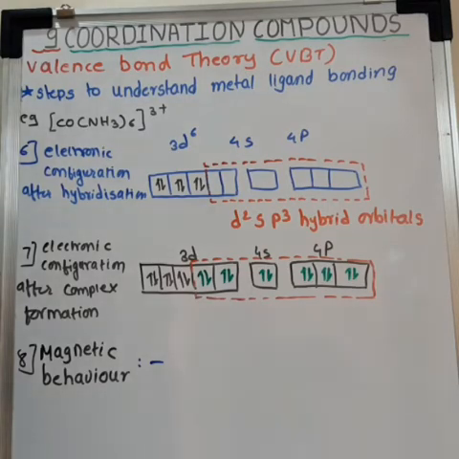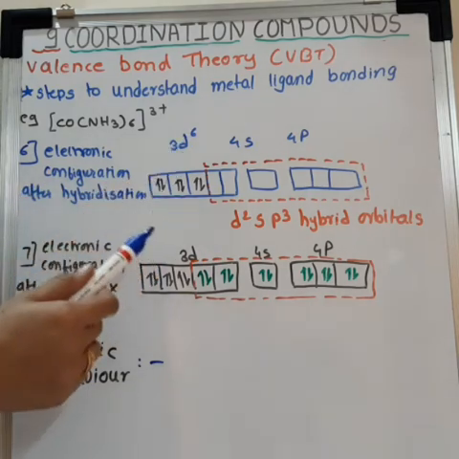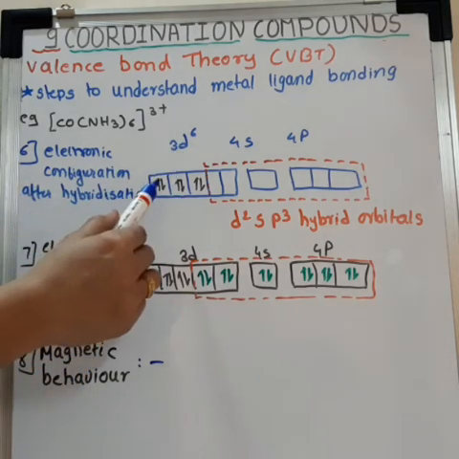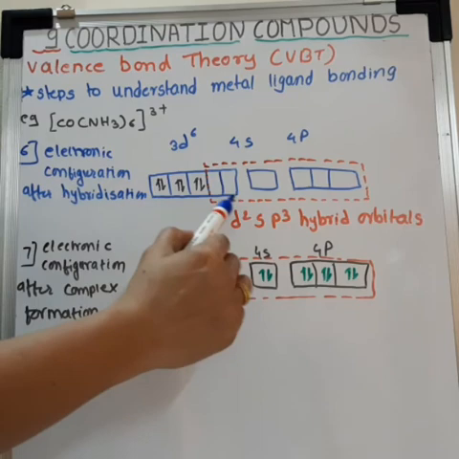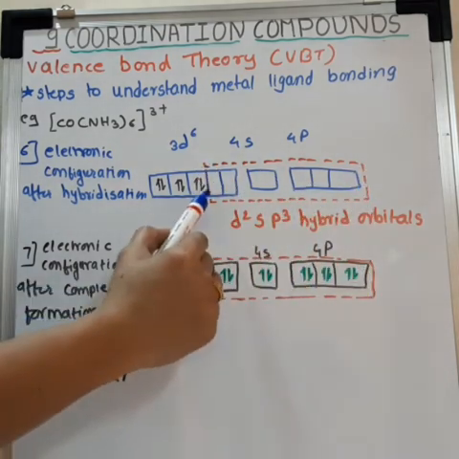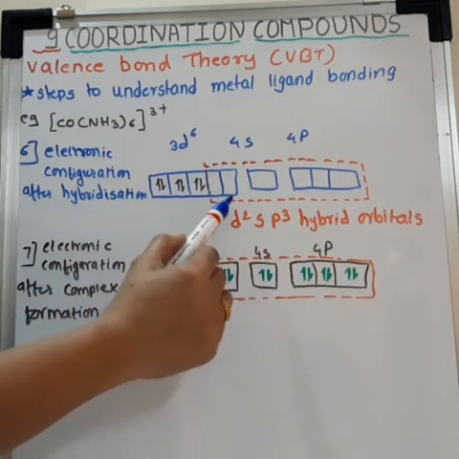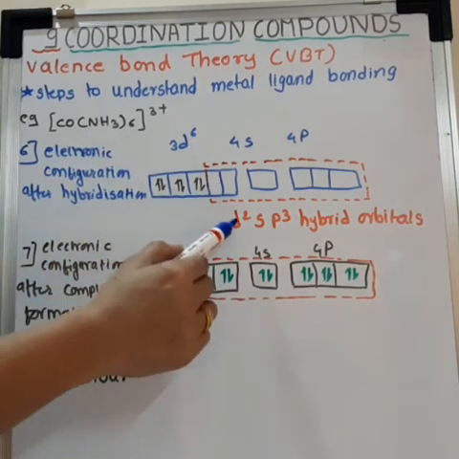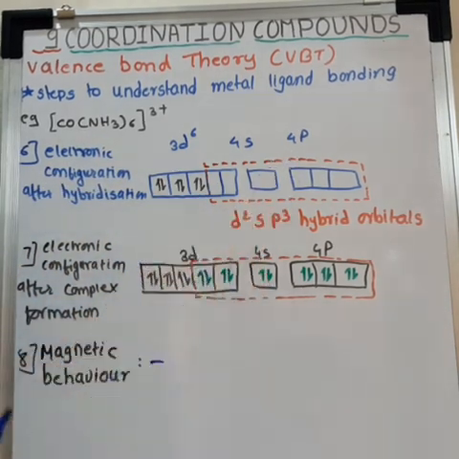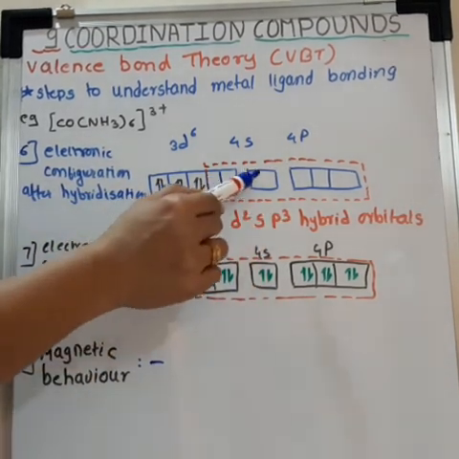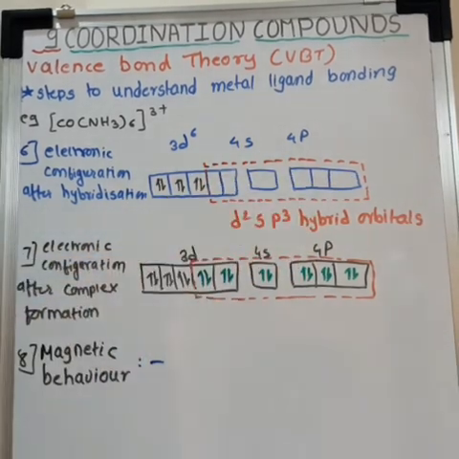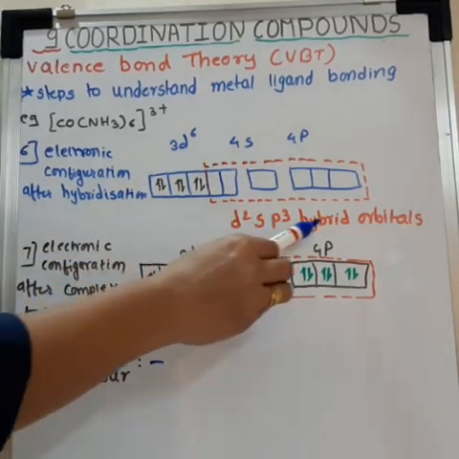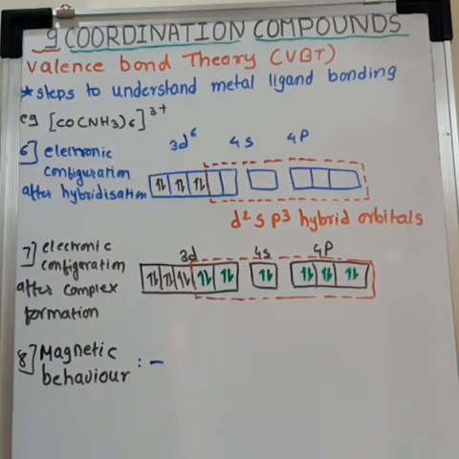Sixth step, write the electronic configuration after hybridization. So after hybridization, the electronic configuration will be like this. Show the hybrid orbitals with dotted lines, and in this complex the hybrid orbitals are d2sp3. Two d orbitals, one s orbital and three p orbitals form d2sp3 hybrid orbitals.